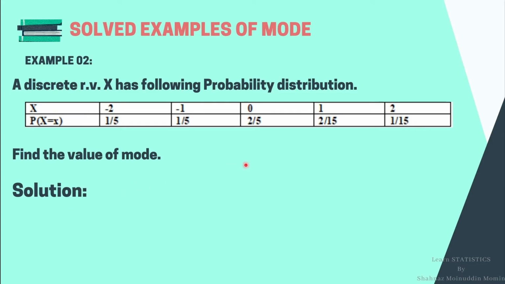In order to find the mode, we will search for the maximum probability in this table. To do so, we will write the probability distribution in a simplified form for x as -2, -1, 0, 1 and 2.